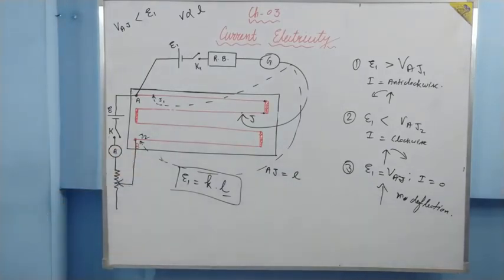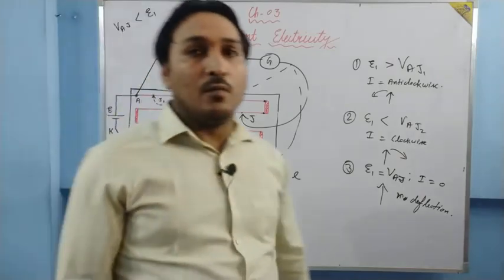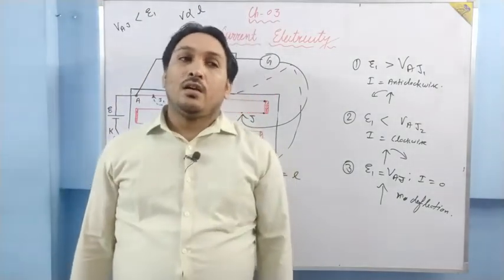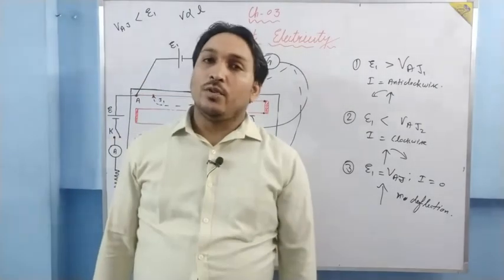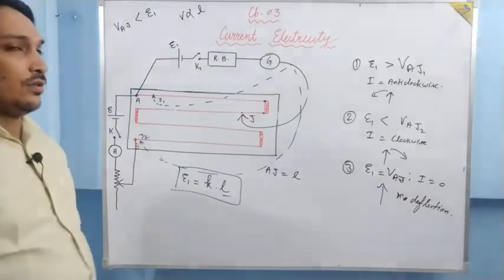This is how a potentiometer works. Now there are two applications. One is to compare the EMFs of two primary cells. Another is to calculate the internal resistance of a cell using the potentiometer. So let us do those applications also.